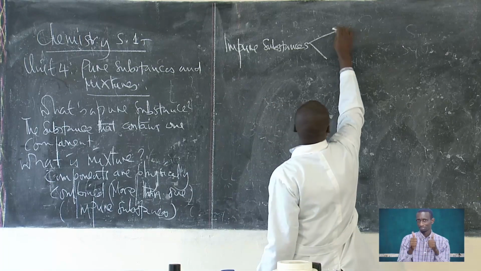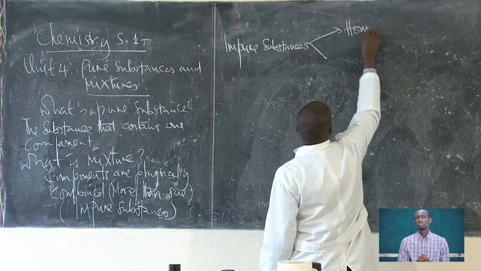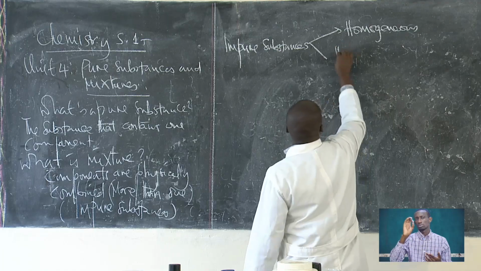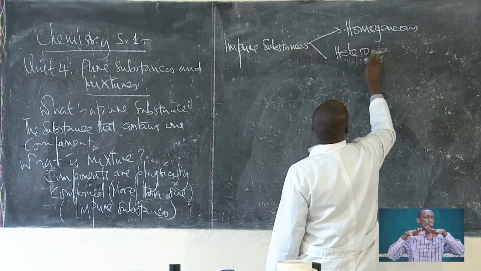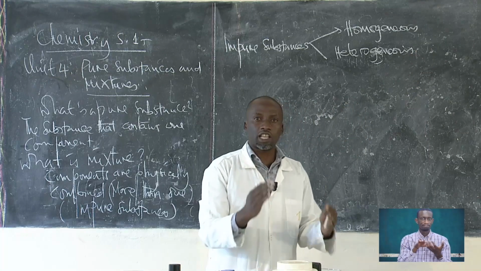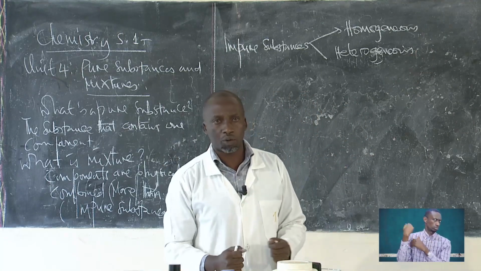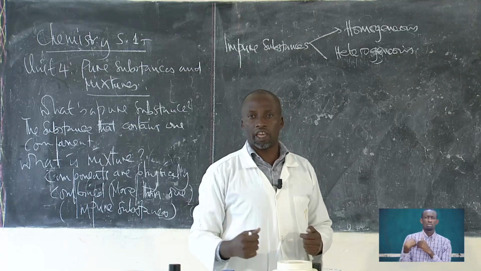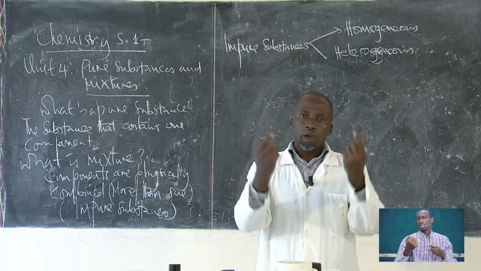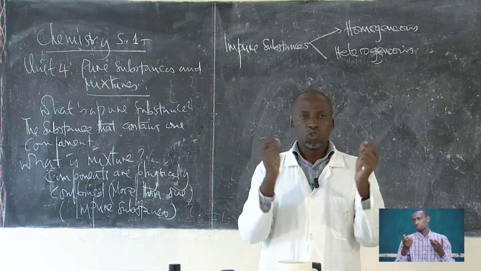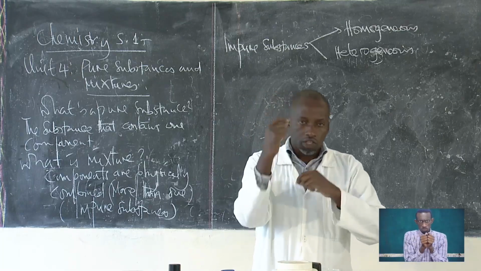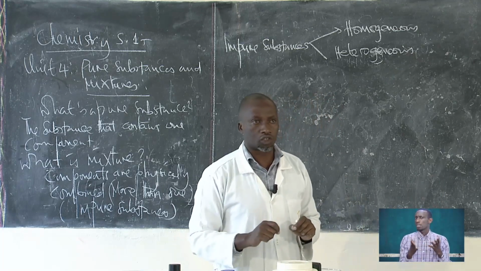Good. So we said that they are either homogeneous or heterogeneous mixtures. Then we gave some examples, where you can have a homogeneous mixture in which the two components are uniformly mixed together, or there is no phase distinction.